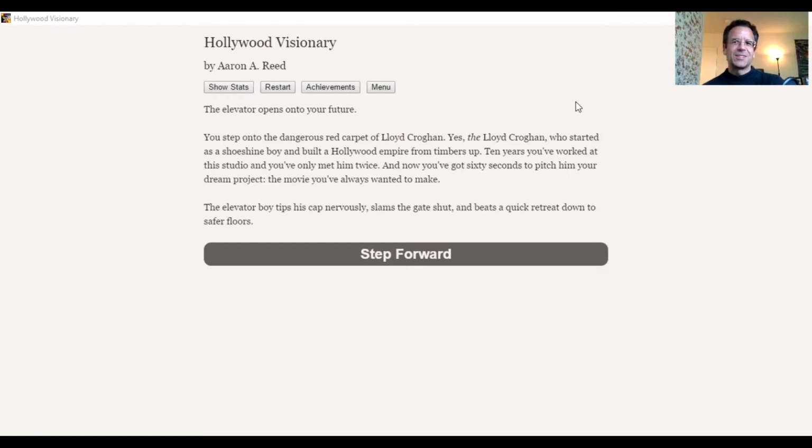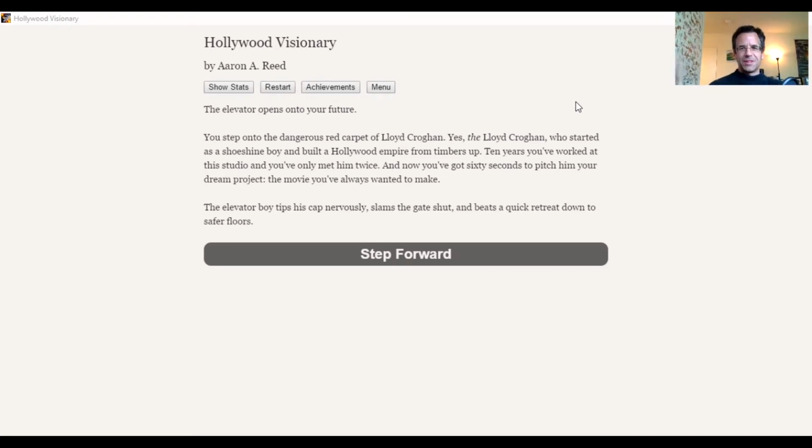But my plan is, since this is a choose your own adventure format, my assumption is that there are choices you can make that are very good choices and choices you can make that are very bad choices. Depending on how long it takes to go through the entire game once, my plan is to go through it twice with you all. The first time would be to make what I would think would be all of the wrong choices. And then in the second playthrough, I would make what I think are all the right choices, and then just see how the game responds to this kind of thinking about the choices that it's presenting.